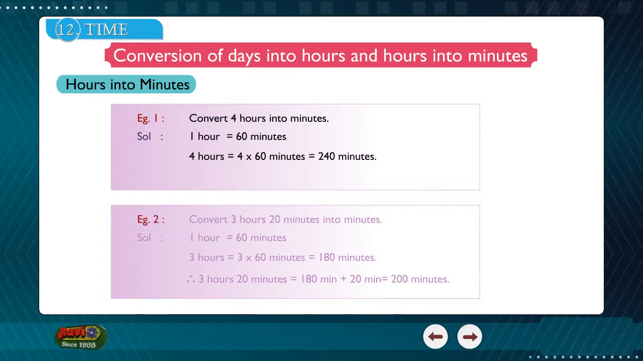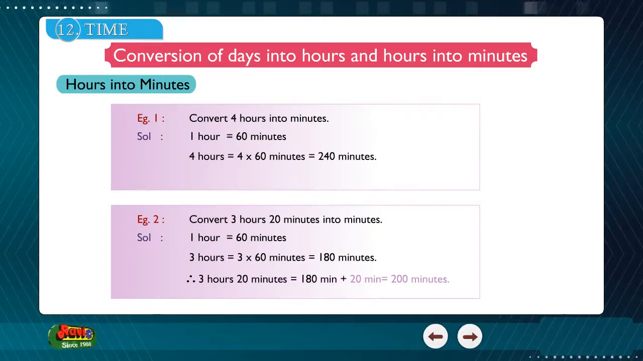Example 2. Convert 3 hours 20 minutes into minutes. Solution. 1 hour is equal to 60 minutes. 3 hours is equal to 3 into 60 minutes is equal to 180 minutes. Therefore, 3 hours 20 minutes is equal to 180 minutes plus 20 minutes is equal to 200 minutes.